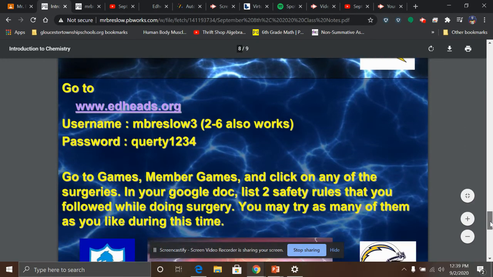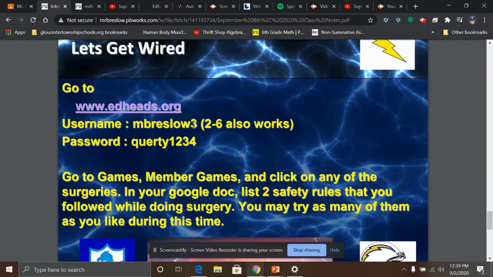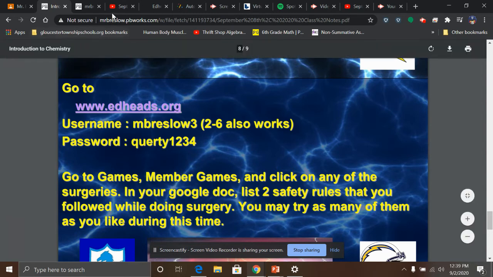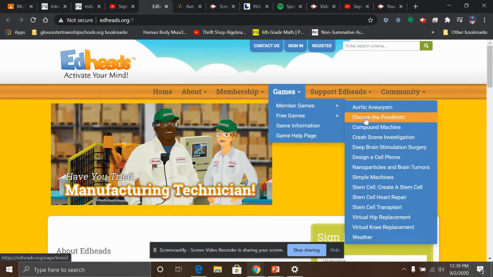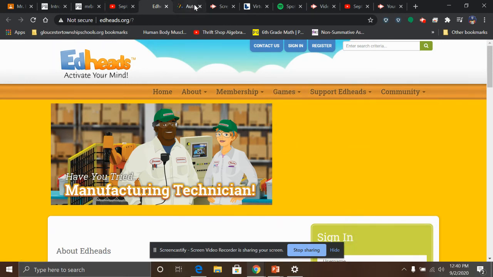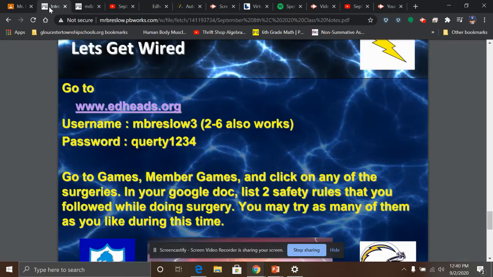And finally, for EdHeads, you want to click on EdHeads. The username is mbreslow3 or 2 through 6 also works, so mbreslow5 or mbreslow6. Password's always the same, QWERTY1234. You go to Games, Member Games, and click on the surgeries. It kind of looks like this. If you're here, Games, Member Games, you have prosthetic, aneurysm surgery, hip, knee. There's a couple others there. Click on it, try it, and just type 2 safety rules that you followed. And that's all you really need to do for that.